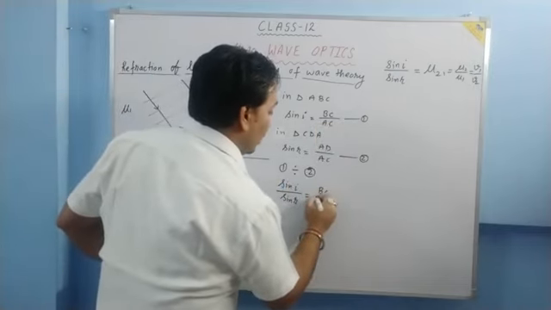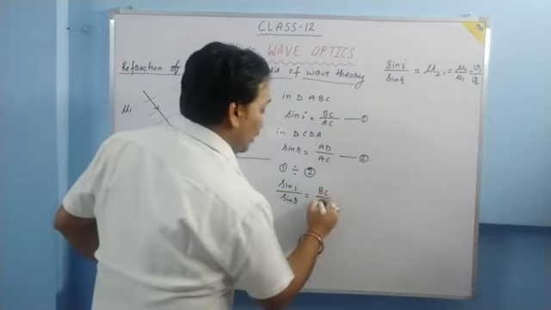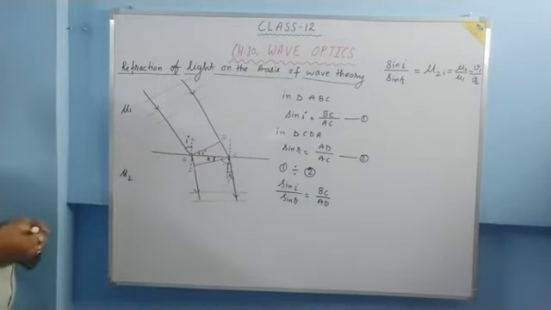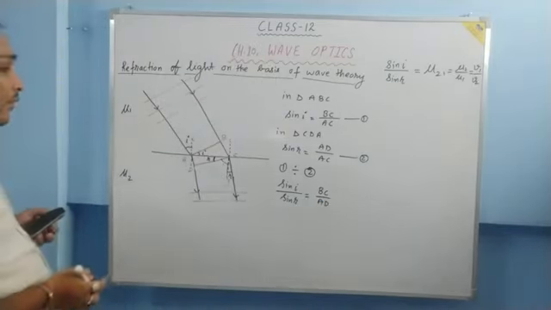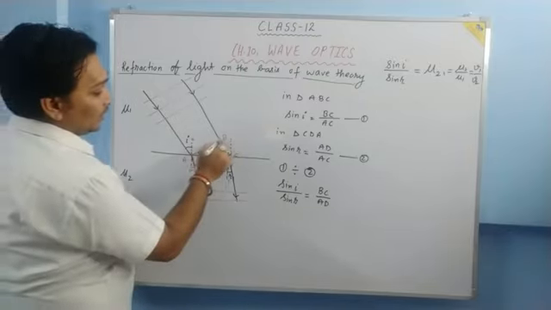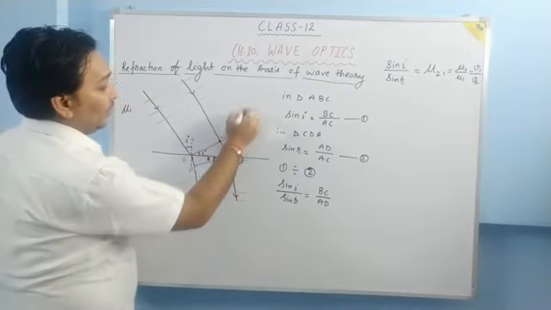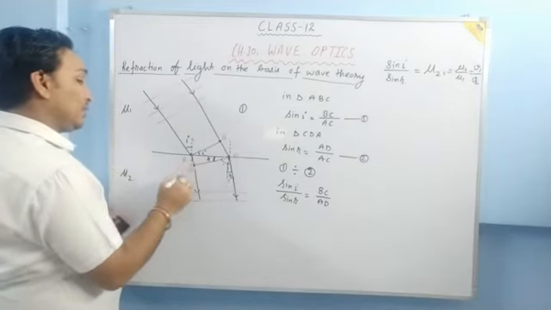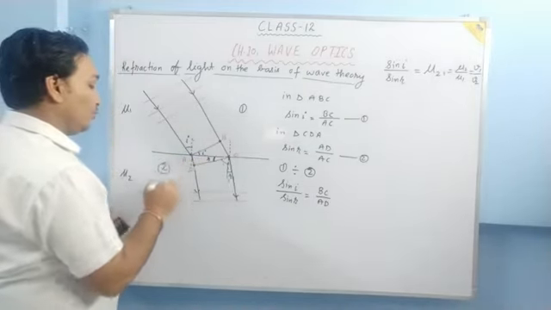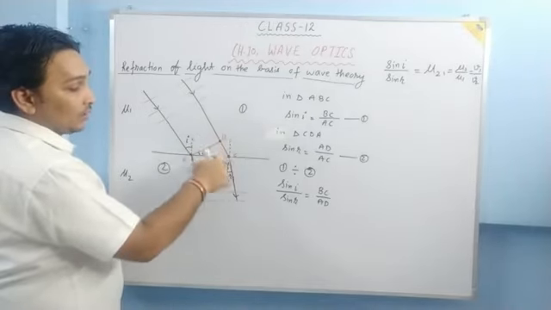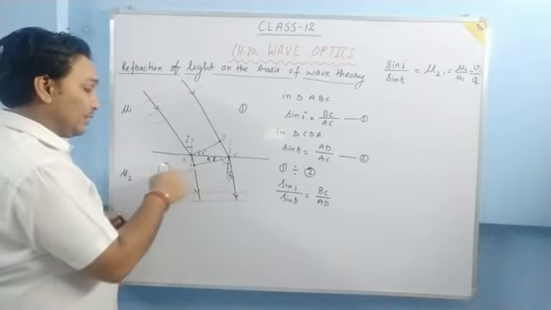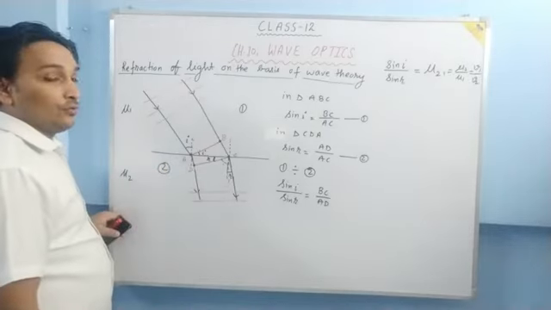We are going to have BC upon AD. Now just see about BC and AD. BC is the distance travelled by the light in medium 1, and AD is the distance travelled by the light in medium 2.